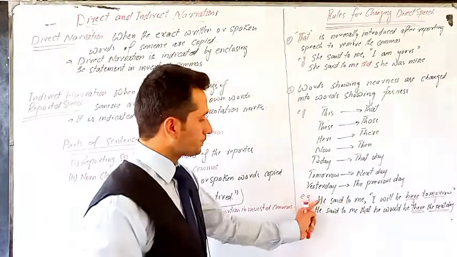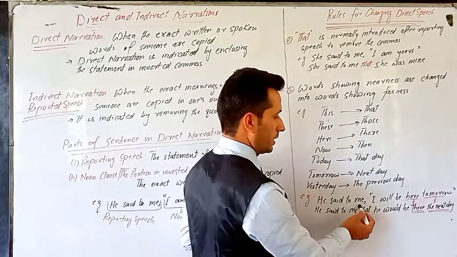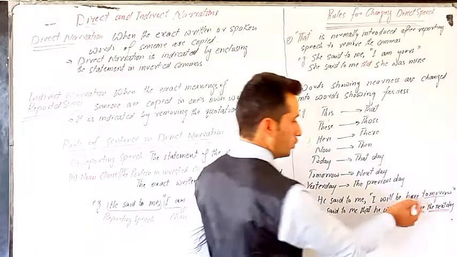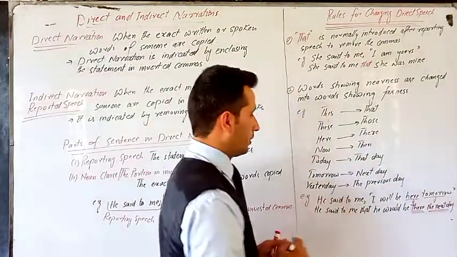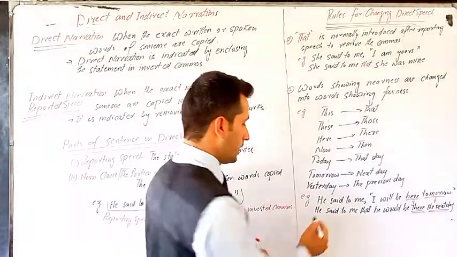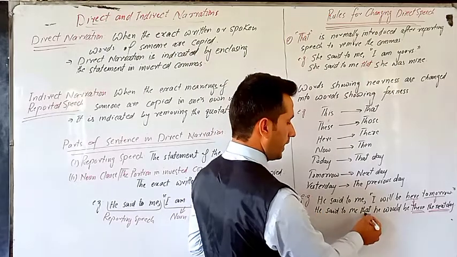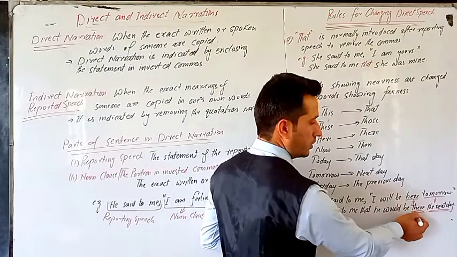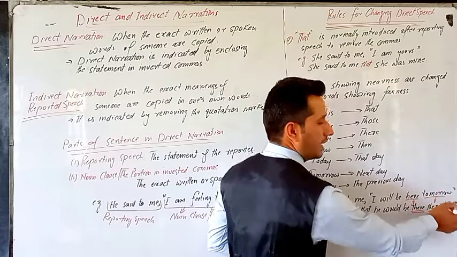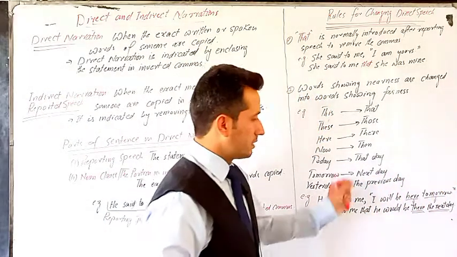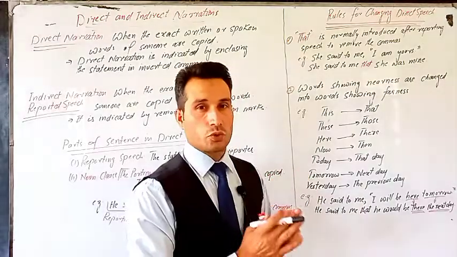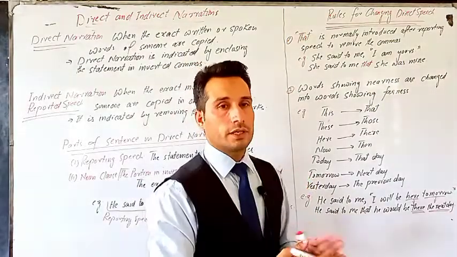For example, he said to me, "I will be here tomorrow." So here we have two words, "here" and "tomorrow". And when we convert it into indirect speech, he said to me that he would be there the next day. "Here" is converted into "there" and "tomorrow" into "the next day". So that is a rule that if there are words which show nearness, they are converted into words which show farness.